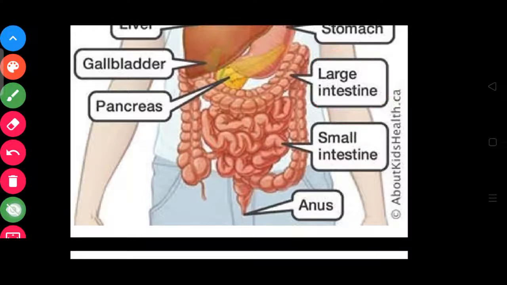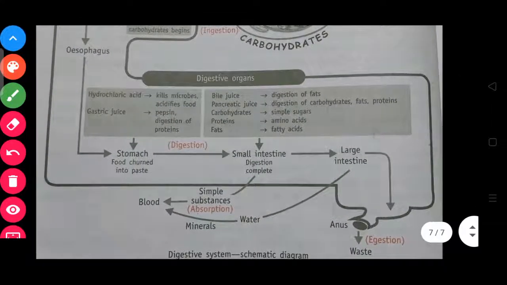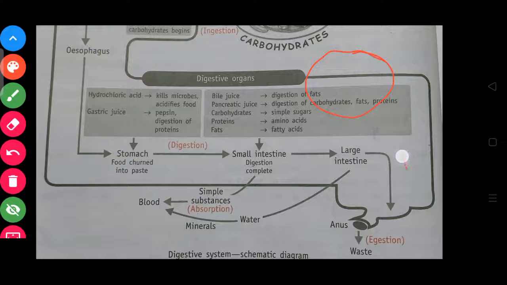Okay, after that the rest of the food goes to the anus, and then we discard those substances, the unwanted portion of the food, from the body through the anus. Okay, and this process is known as egestion.